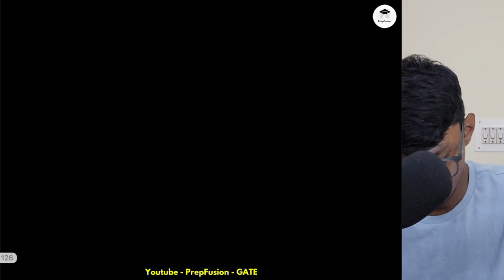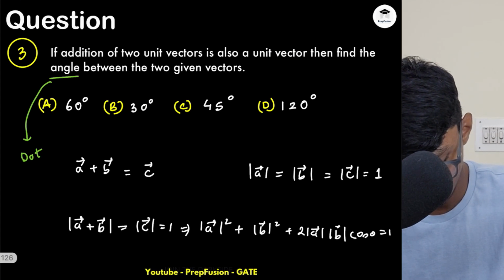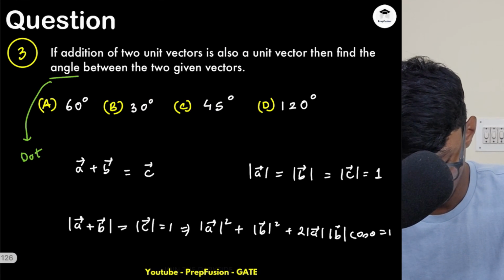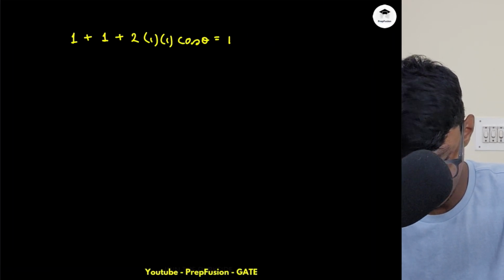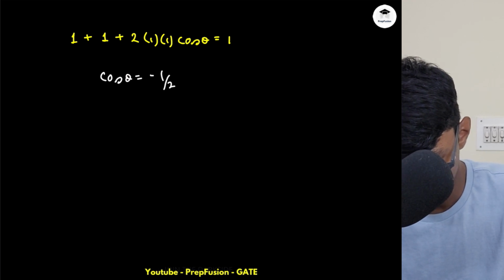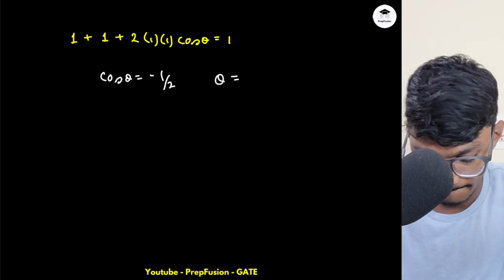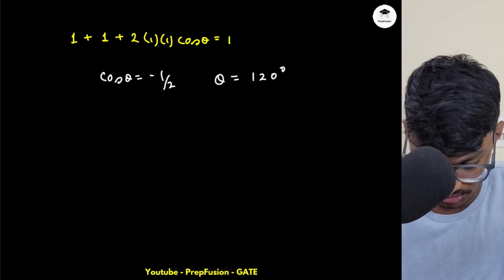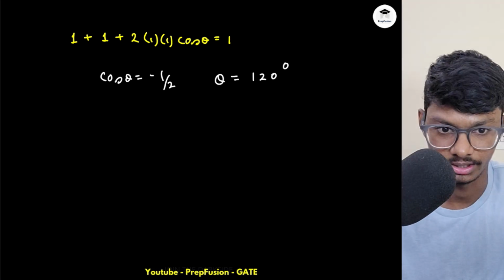So this will be 1 plus 1 plus 2 into 1 times 1 into cos theta, which is equal to 1. Now what do you observe? My cos theta is negative half, which means theta will be what? Theta will be 120 degrees. It can be 60 also, right? It can be 60 also, but as it is negative, it has to be obviously 120 degrees, right?